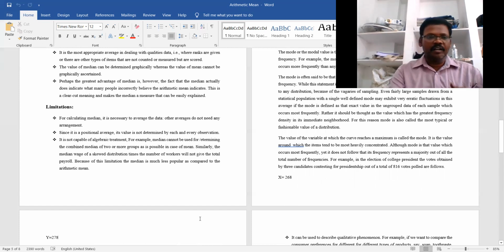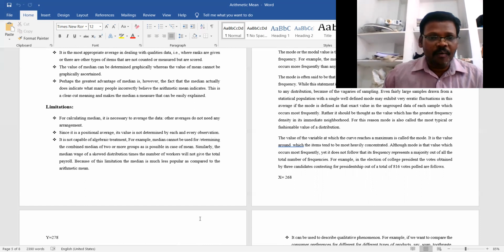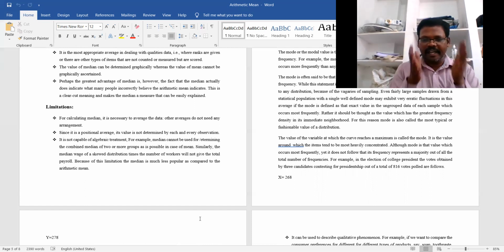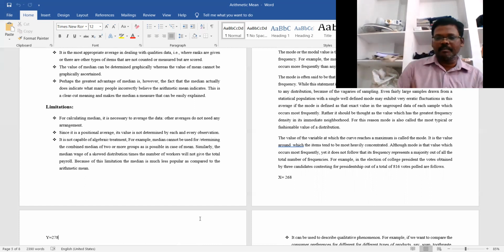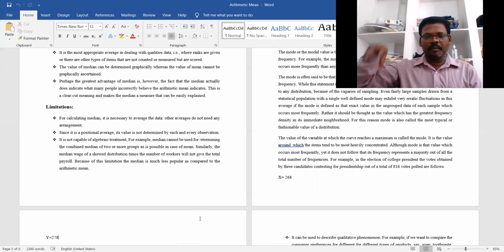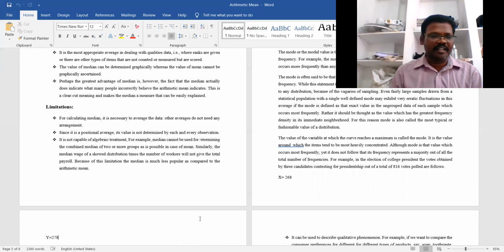At the same time, we have some demerits, some limitations, in the median. For calculating the median, it is necessary to arrange the data. Other averages do not need any arrangement. So when we calculate the average through the median, first of all we have to arrange the data in either ascending or descending order, whereas in other averages, arranging the data is not required.